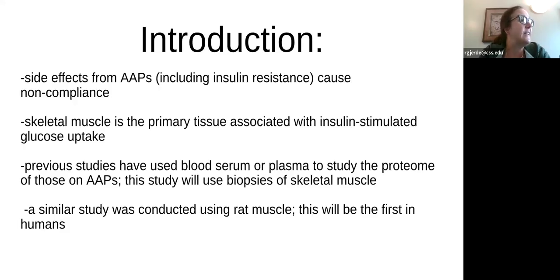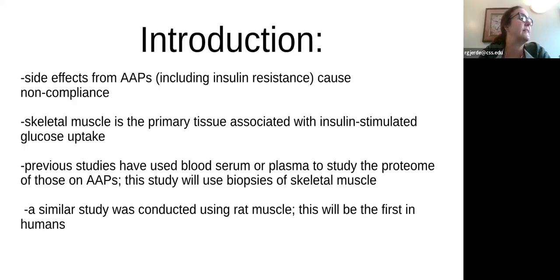So there have been other studies on the effect of these AAPs on the human proteome, and those studies looked at blood serum or blood plasma, but this study claims that using skeletal muscle would be a better fit because that's where glucose uptake actually happens within the skeletal muscle.